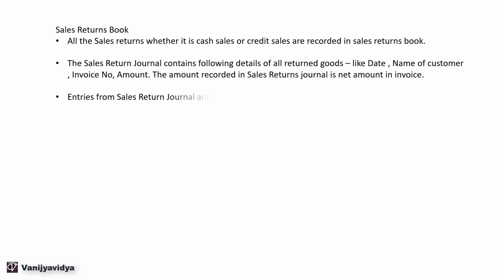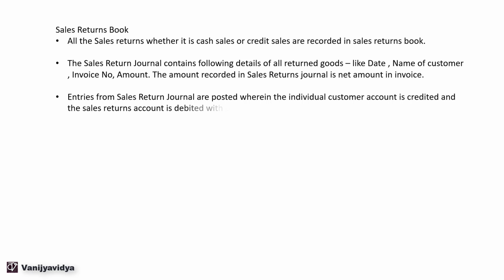Entries from the sales return journal are posted wherein the individual customer account is credited and the sales returns account is debited with the periodical total.